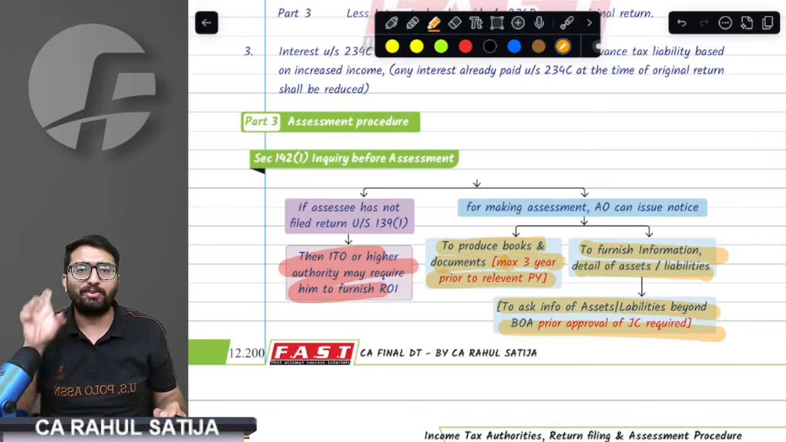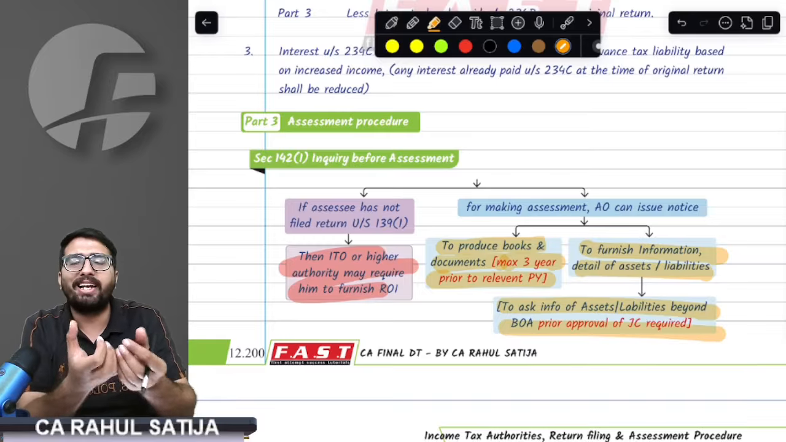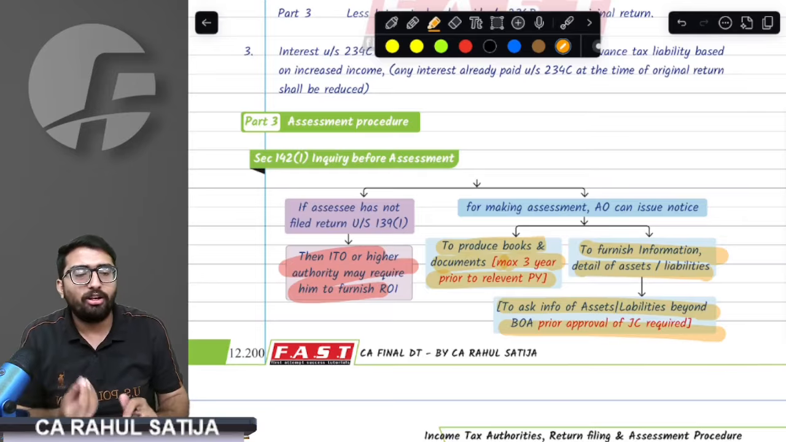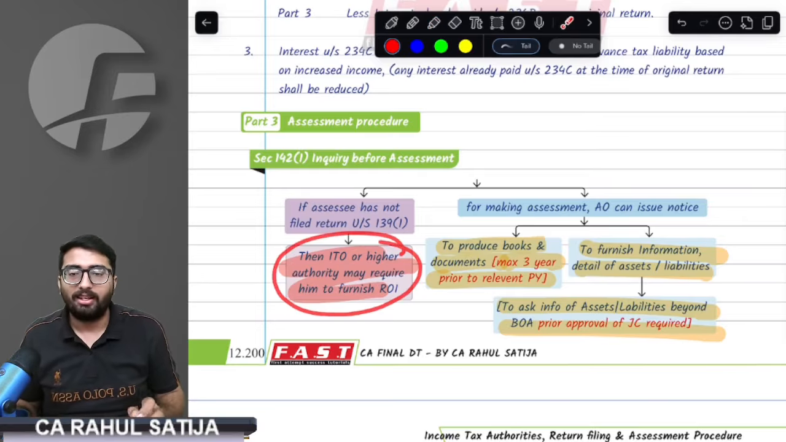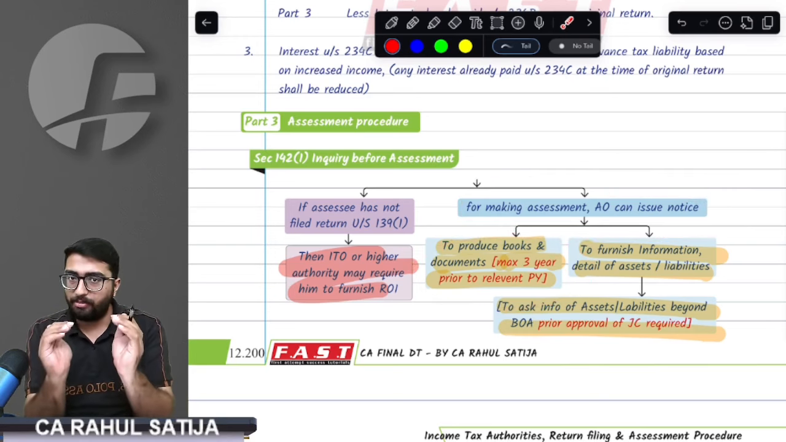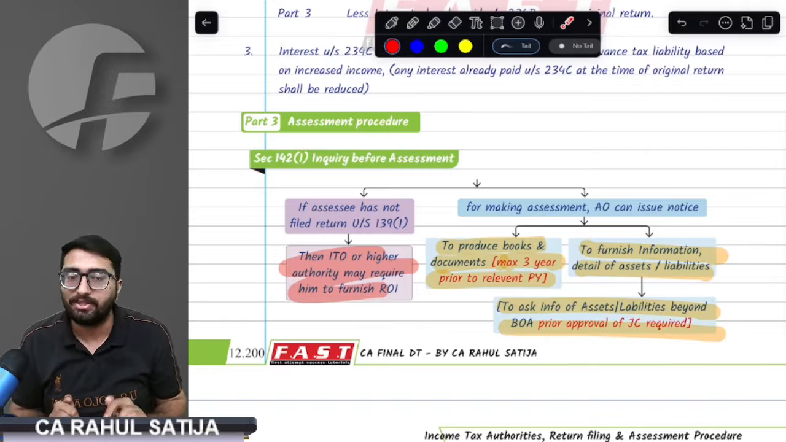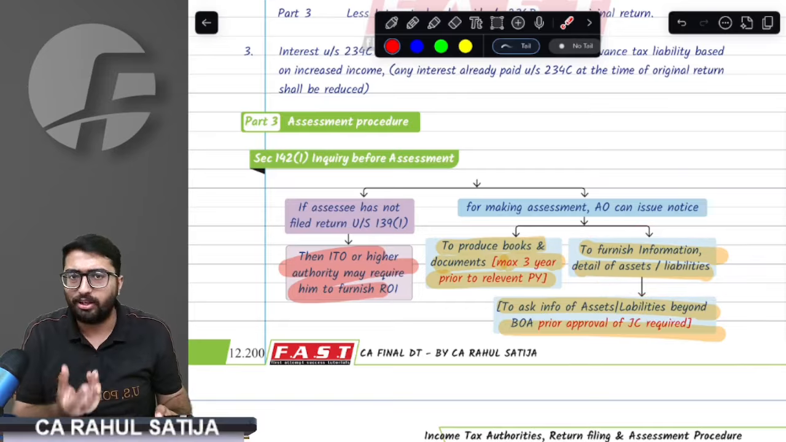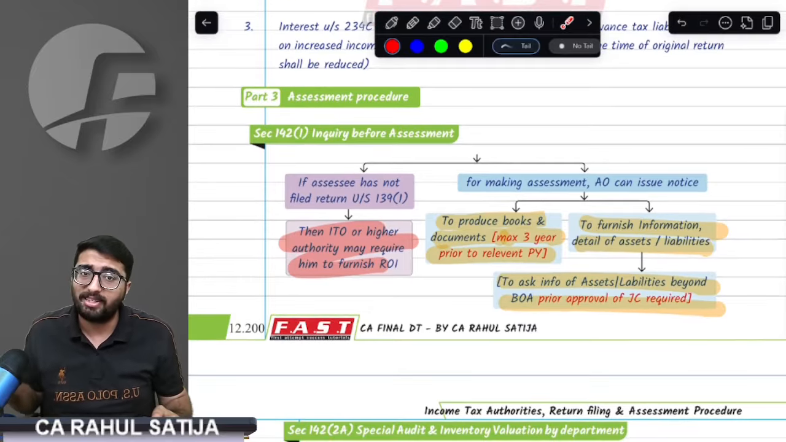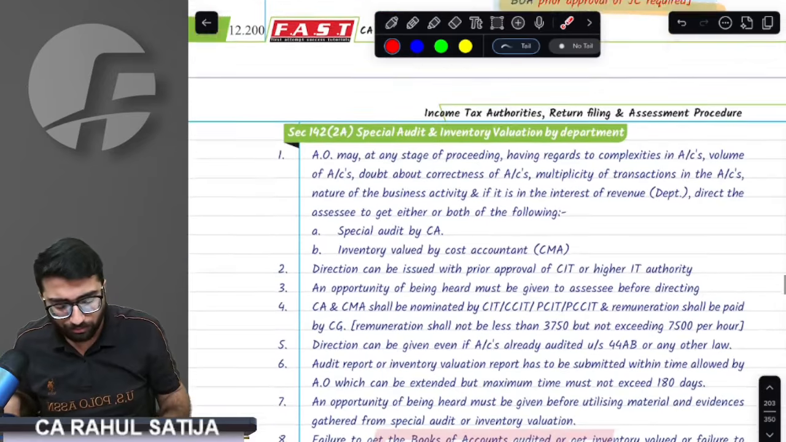So what did I say? I said just a simple thing. Before doing assessment, the assessing officer will issue an inquiry before assessment, that is the 142(1) questionnaire. Where if you have not filed the return, you have to furnish the return. If you have already filed the return, he will ask you to produce books of accounts for a specific previous year. He can also ask you to present books of accounts for 3 preceding previous years as well. And he can also ask for details of assets and liabilities. If he wants to know beyond assets and liabilities, then he would require the joint commissioner's approval.